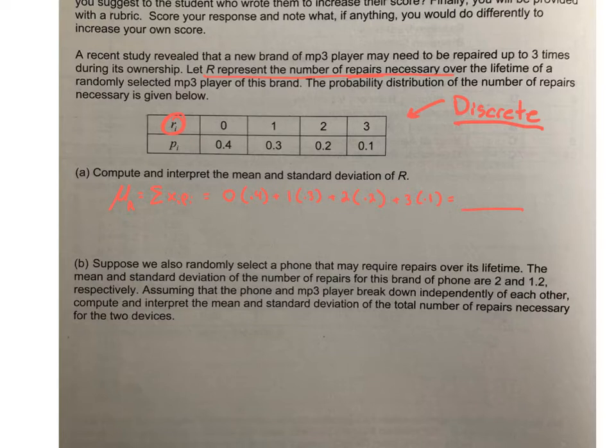And then I'm going to get standard deviation of R is equal to the square root of the summation of x minus its mean, that we just did, squared times its probability. And then we're going to keep that summation going, right? So this is kind of what it would look like. I'm only going to do part of this one, but I'm going to do 0 minus the mean squared times its probability 0.4, plus the next one, 1 minus the mean squared times its probability 0.3, plus dot, dot, dot. Yes, that is going to continue. I don't really want to continue it right now. Okay, so I do that.